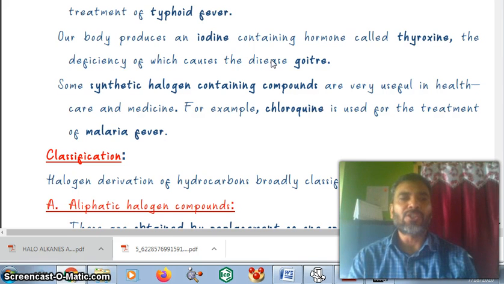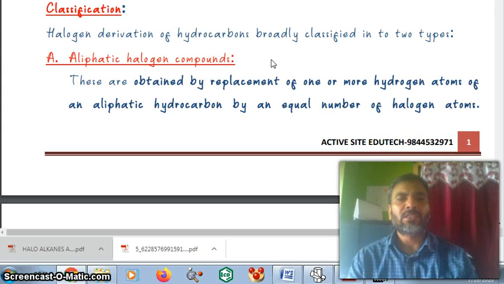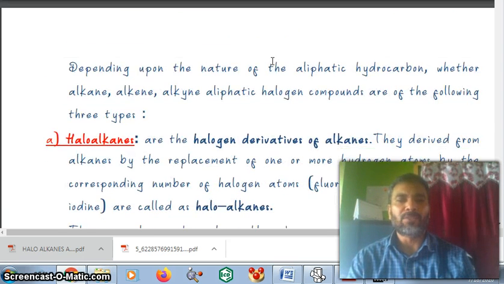Now classifications. Halogen derivatives of hydrocarbons are broadly classified into two types. Aliphatic halogen compounds are obtained by replacement of one or more hydrogen atoms of an aliphatic hydrocarbon by an equal number of halogen atoms.